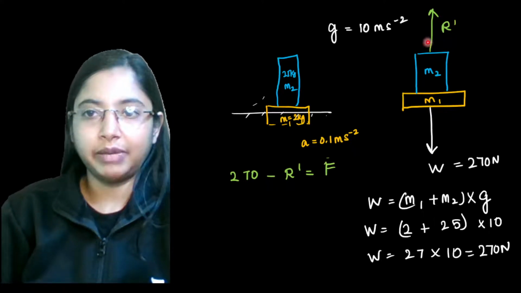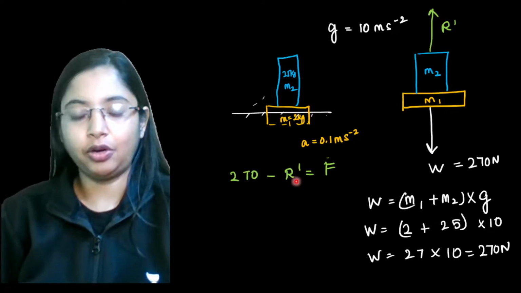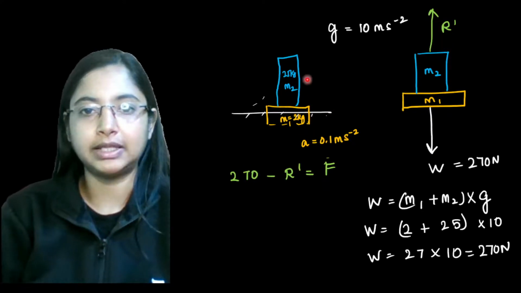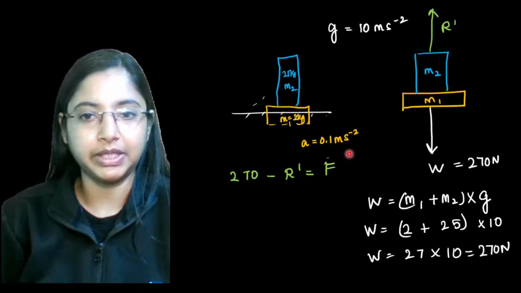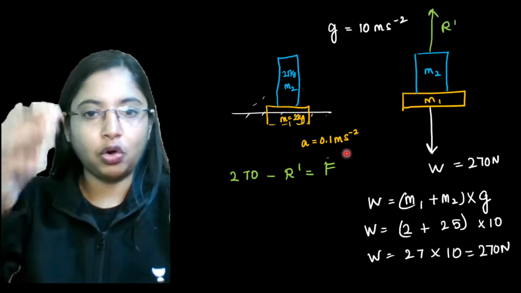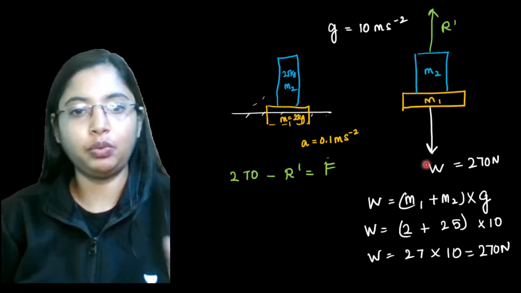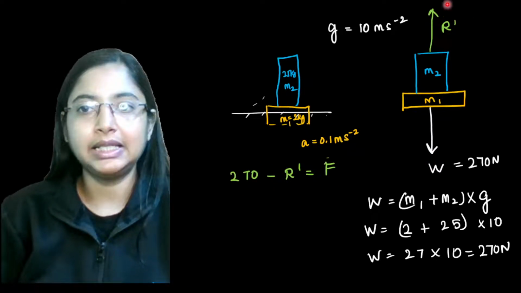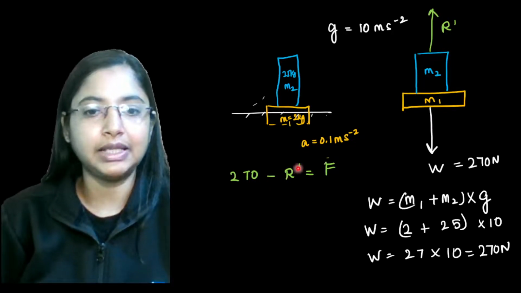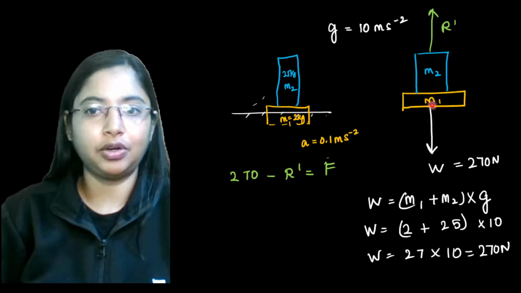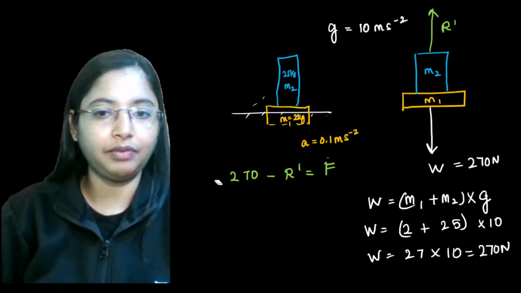Why are we taking minus over here? Very simple. The table shatters, and the entire object, the wooden block and the cylindrical block, starts to fall downwards. As it falls downwards, it has an acceleration of 0.1 meter per second square. So the whole system is traveling downwards. This weight force is in the downward direction, 270 Newton, minus this force, which is in the opposite direction. So we take minus R dash. The total force acting on this system is the weight minus the reaction force acting upwards.